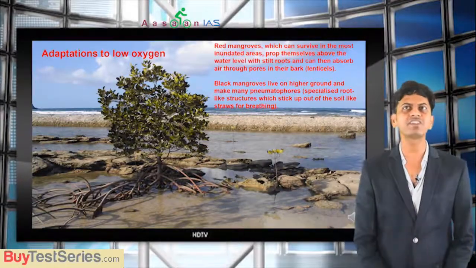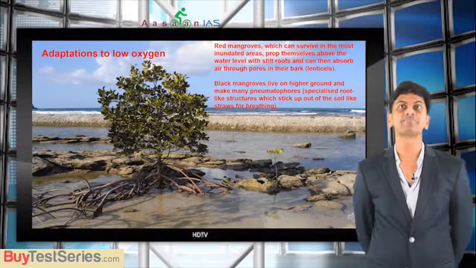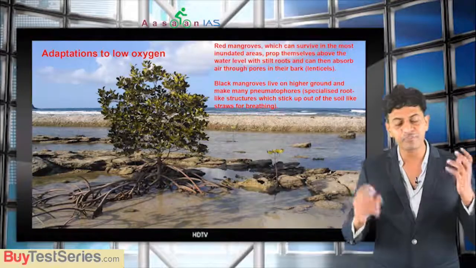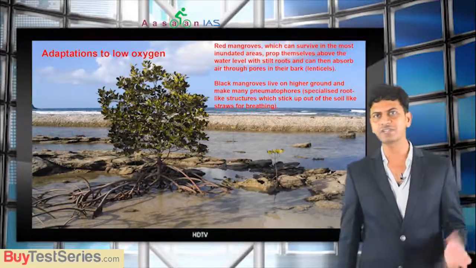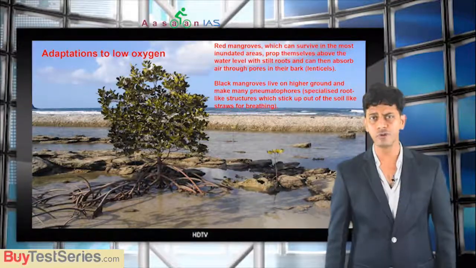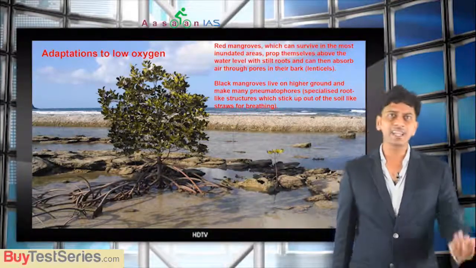So black mangroves live on higher ground and make many pneumatophores. That means specialized root-like structures which stick up out of the soil like straws for breathing. So they have such structures so that they can take oxygen from the atmosphere. Hope you understand this.